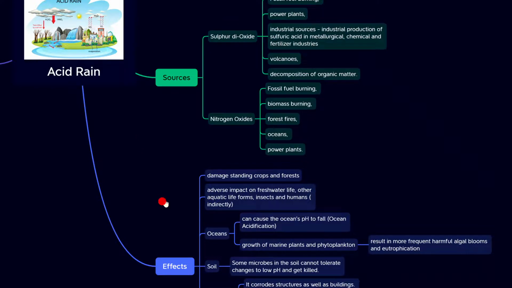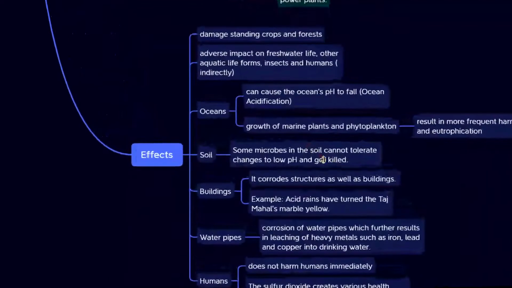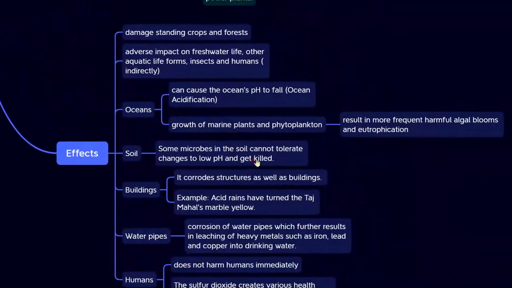So now let's look at the effects of acid rain. The first one is damage to standing crops and forests. Already we have seen that after the rain has occurred, the acid forms on the leaves, so it damages the crops.